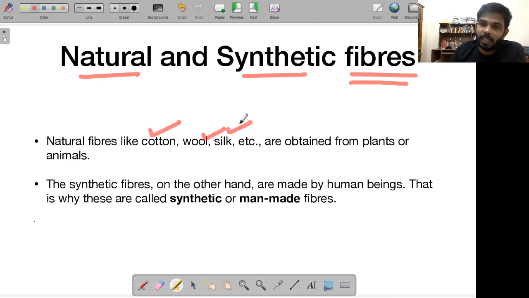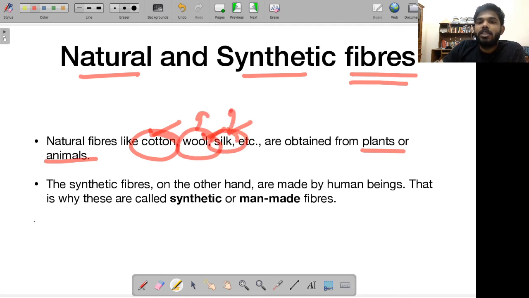They are obtained from nature. That means they are obtained either from plants or from animals. For example, cotton, you have cotton plants. Wool is obtained from sheep. Silk is obtained by rearing silkworms on the mulberry bush. So these are all examples of natural fibers. Cotton, wool, silk are either obtained from plants or from animals.